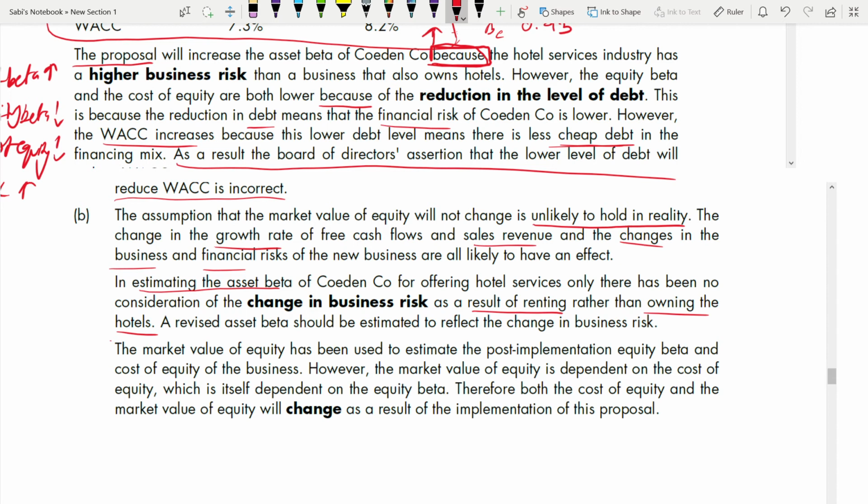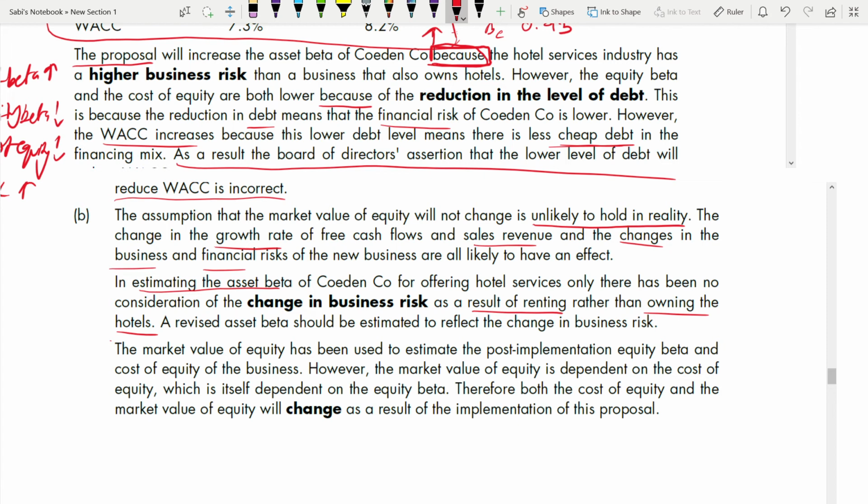So in this, if you have to find points, because this is from case study, it is not from anywhere outside. Keep reading the case study. The first few lines. Usually the answers are in the first few lines only, first paragraph or first two paragraphs. The answers lie there only for more points, which you haven't covered in any part of the requirement. Like this, about renting and all. This was in the first paragraph. So the more you read, keep reading, you will get points. The more you do questions, you will get better and better in writing your theory answers. But you actually have to sit and write.